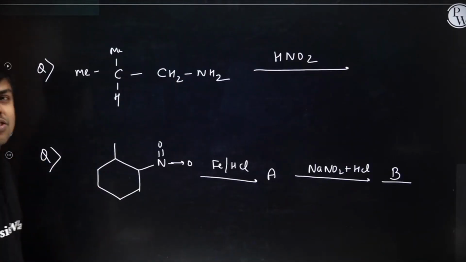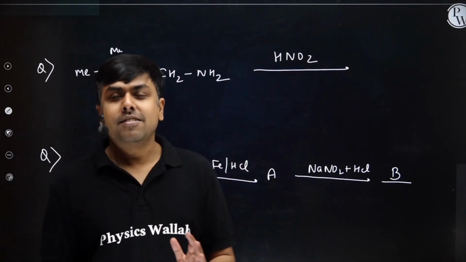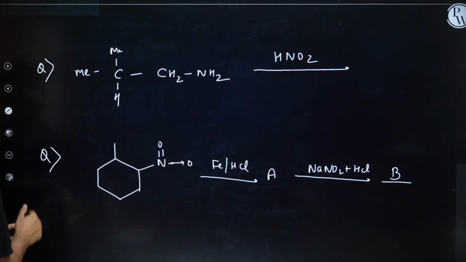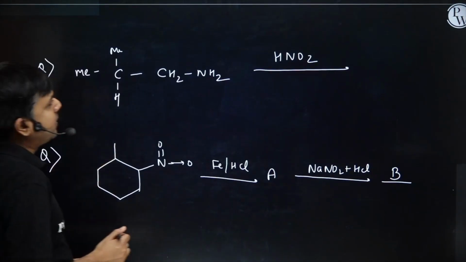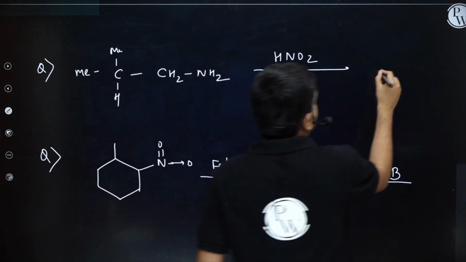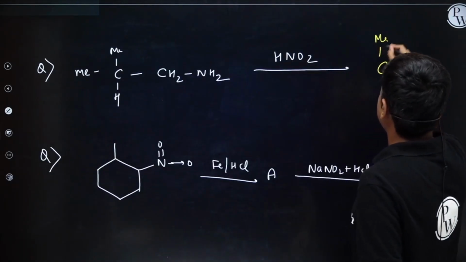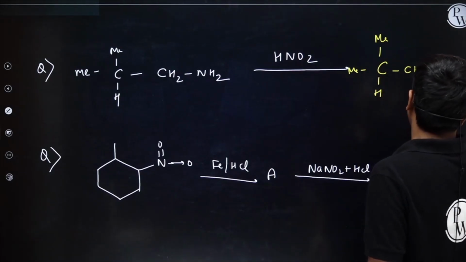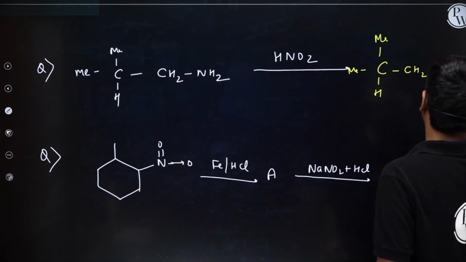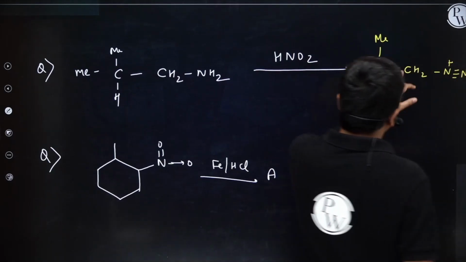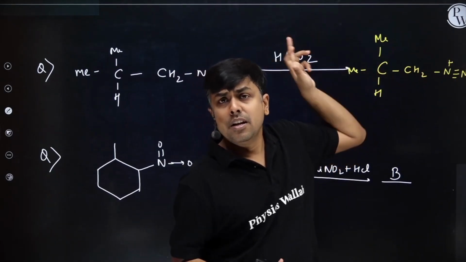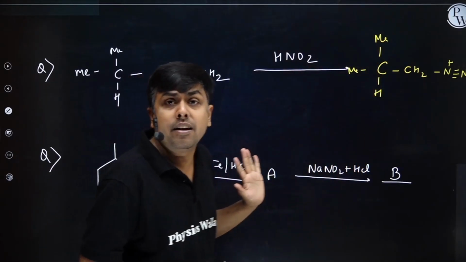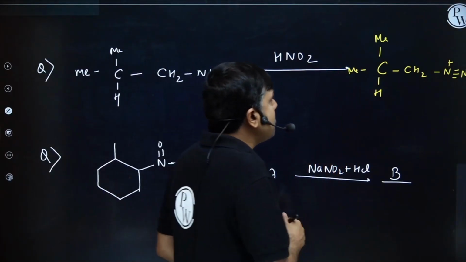Students, let's solve some questions in order to understand this reaction in a better way. I'm having CH2NH2. Now this is treated with HNO2. So can I say first I will have the formation of the diazonium, CH2 N2 positive. It will depart. As soon as it departs, I will have the formation of carbocation, but the carbocation formed is a 1 degree carbocation, highly unstable. It will undergo rearrangement.